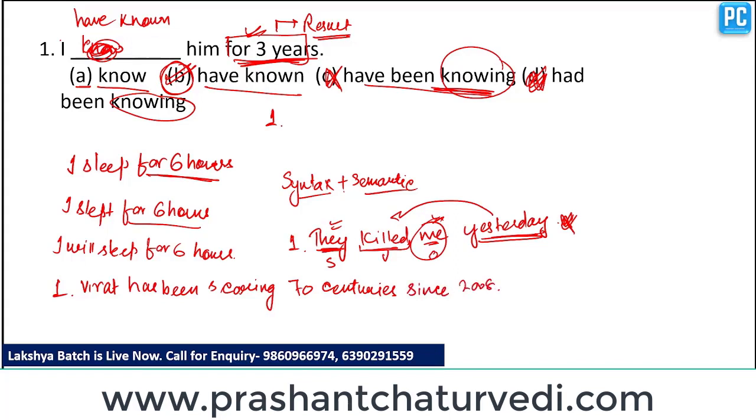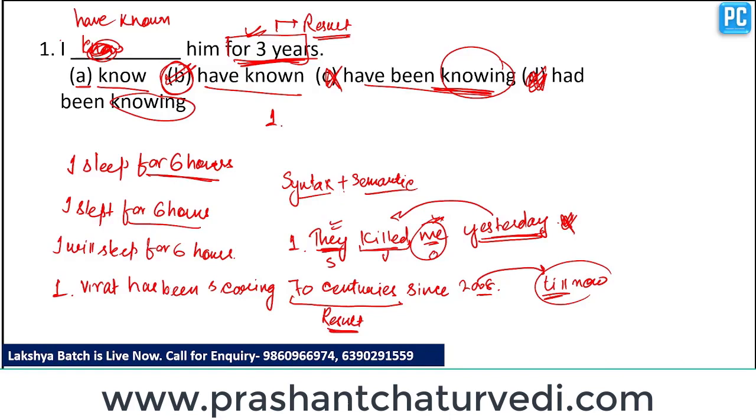Here 70 centuries is a result till now. So since 2008 till now, he has scored 70 centuries. So 70 centuries is a result since 2008 till now. Clear? So whenever we talk about result, we have to use present perfect tense, not present perfect continuous tense.